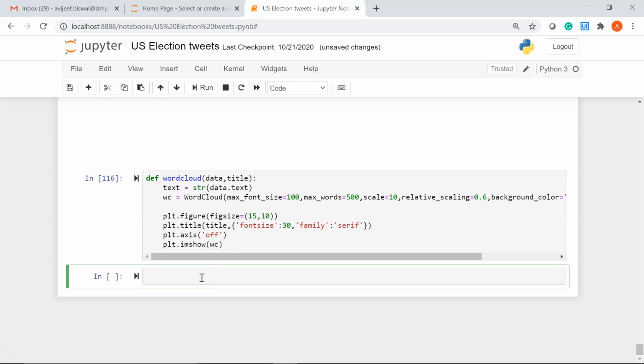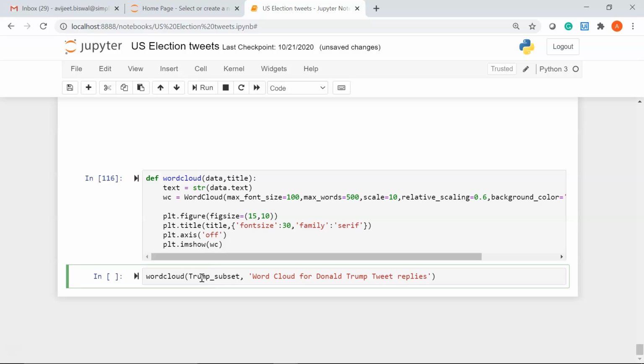So let me go ahead and call the word cloud function and pass in the arguments. So I'll write word cloud, which is my user defined function, and I'll give my parameters Trump underscore subset, comma, I'll give my title as word cloud for Donald Trump, let's say Donald Trump tweet replies.